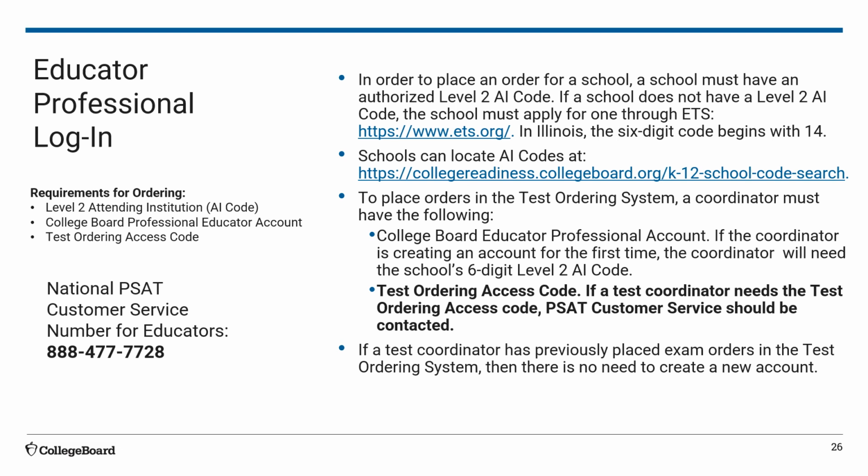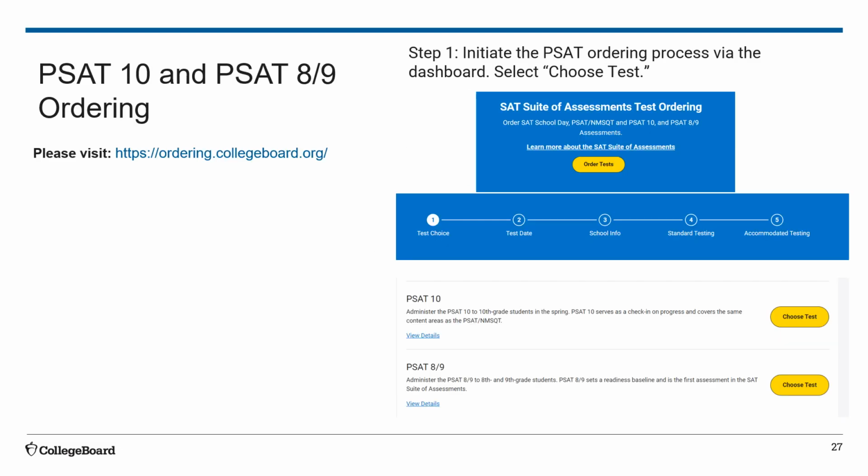If a test coordinator needs the test ordering access code, PSAT customer service should be contacted. If a test coordinator has previously placed exam orders in the test ordering system, then there's no need to create a new account nor receive a new test ordering access code. The ordering deadline for PSAT 10 and PSAT 8-9 is February 24th. As a reminder, the deadline to submit accommodations for 9th and 10th grade students is February 21st.